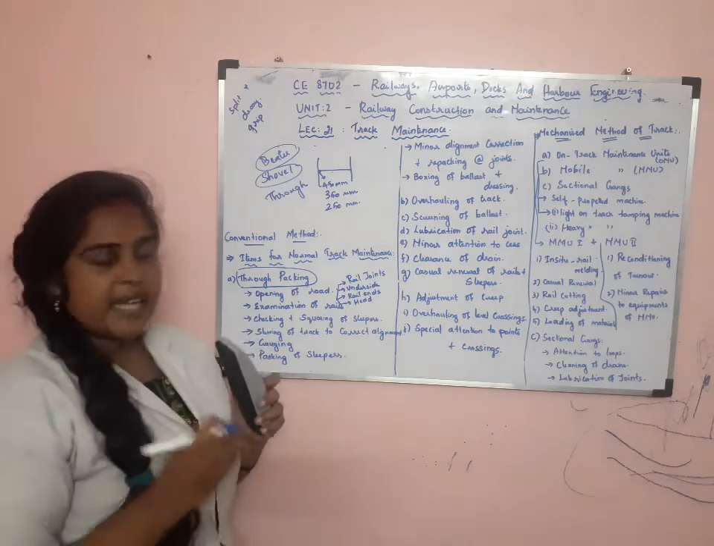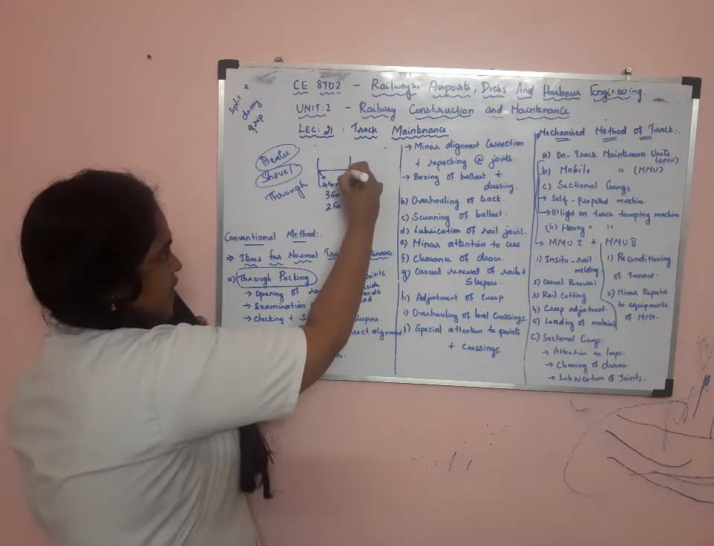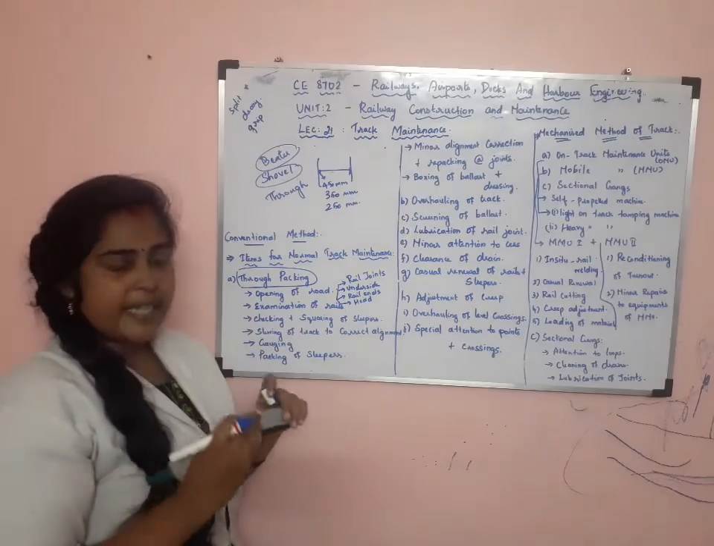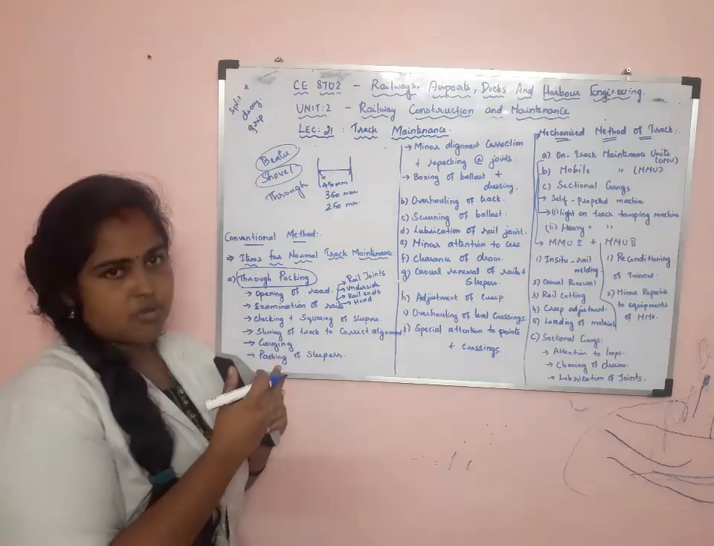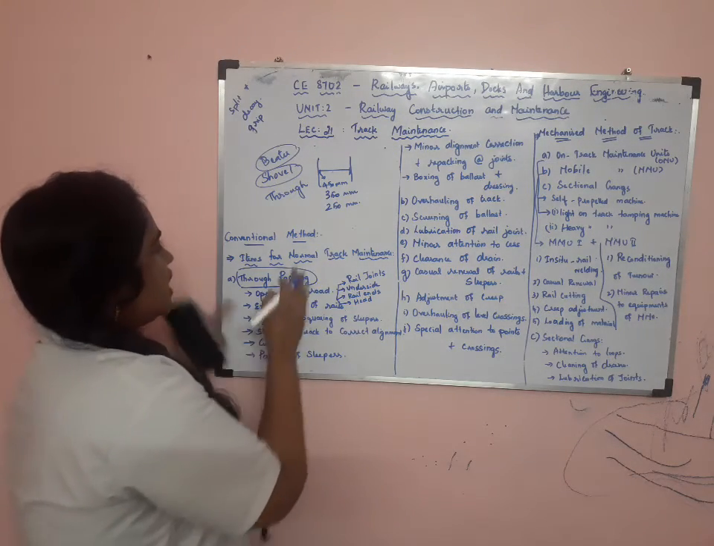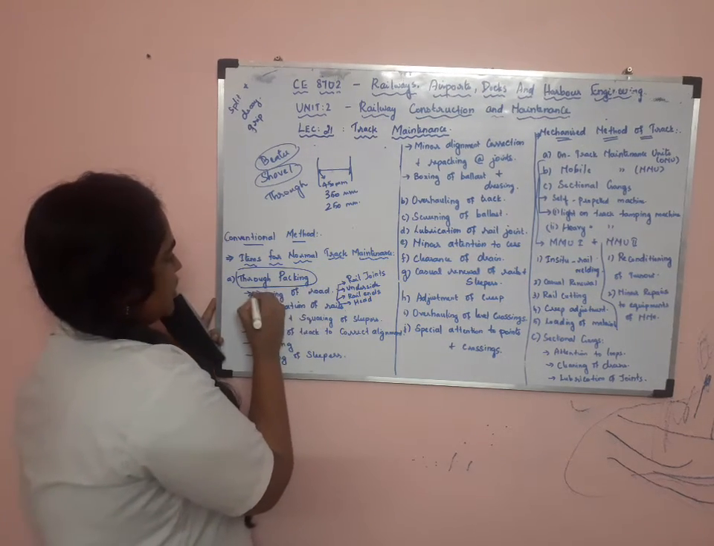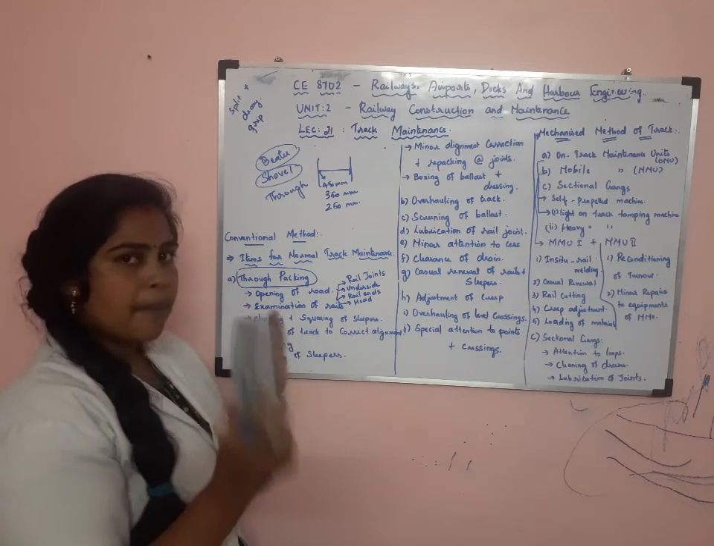By opening it on either side, it is open. By opening the road, they will be checking how the ballast was. So by opening of the road, they will be doing this packing. This is the first step. They will open the road.